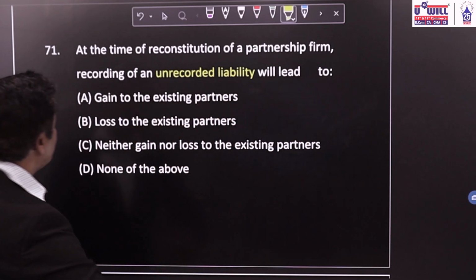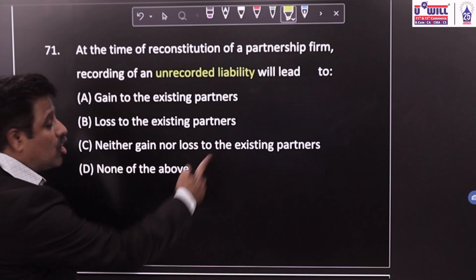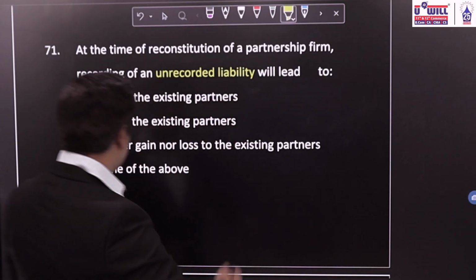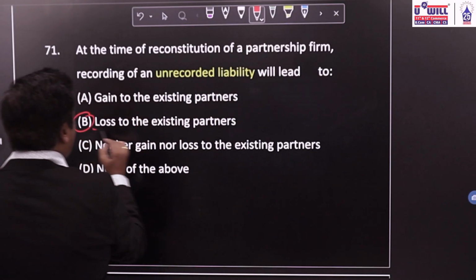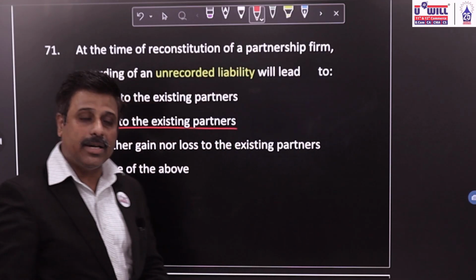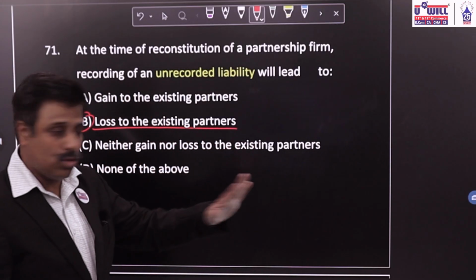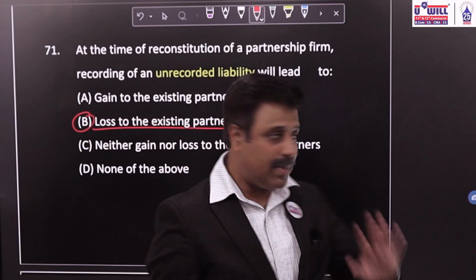Will it be a gain to the existing partners? No. Will it be a loss to the existing partners? Yes, existing partners will have to bear that extra amount. So the correct option will be loss to the existing partners. Neither gain nor loss to the existing partners, no. None of the above also. So it's a loss to the existing partners.